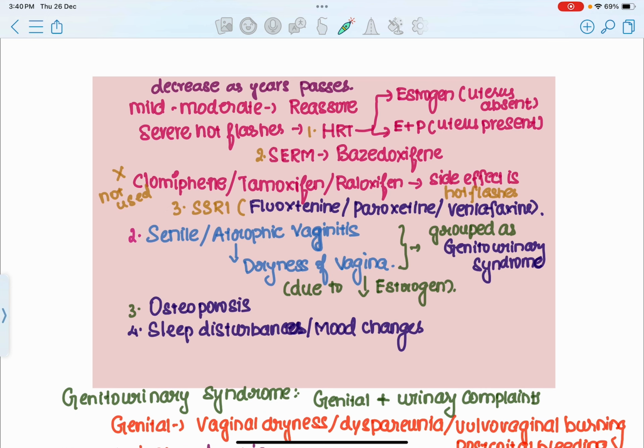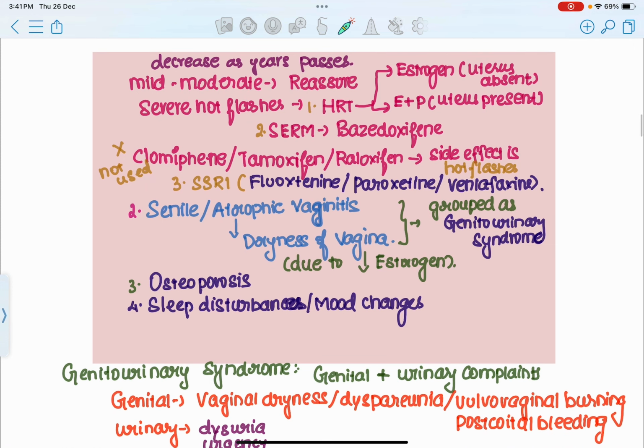It is because the most common side effect of clomiphene, raloxifene and tamoxifen is hot flashes itself. So since the side effect of these drugs is hot flashes, these drugs can never be used in the management of hot flashes. You are not going to use a drug which has hot flashes as a side effect for the treatment of hot flashes. So for that reason, these three are not used in the management of severe hot flashes, and only bazedoxifene is used along with estrogen.